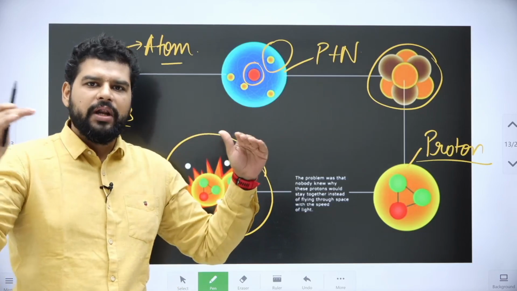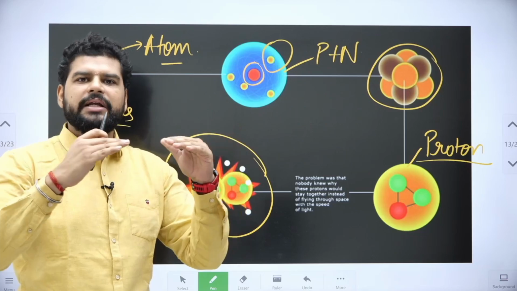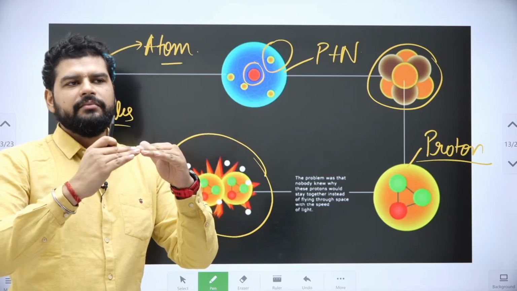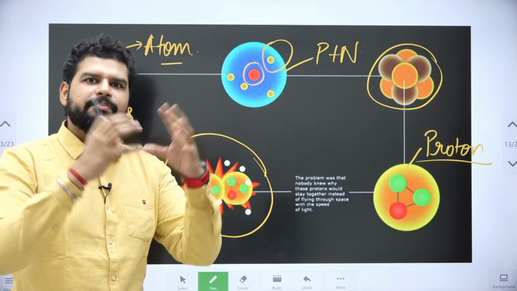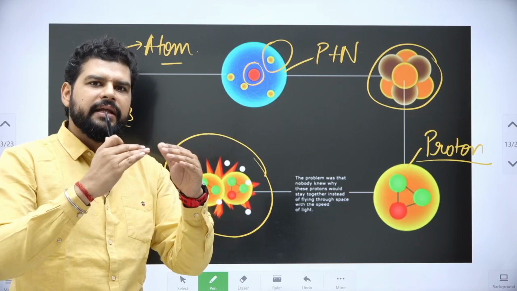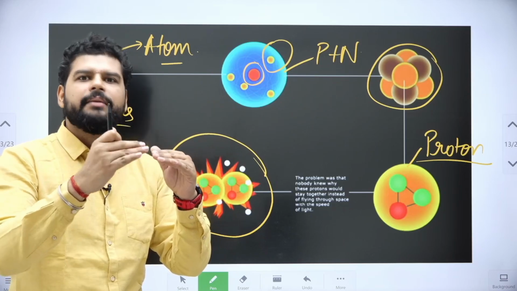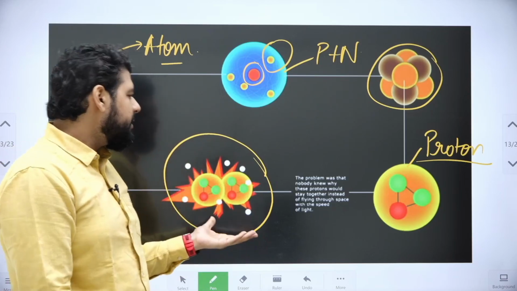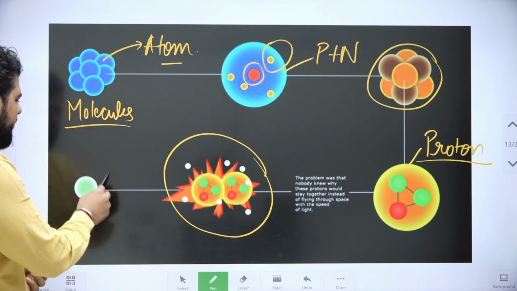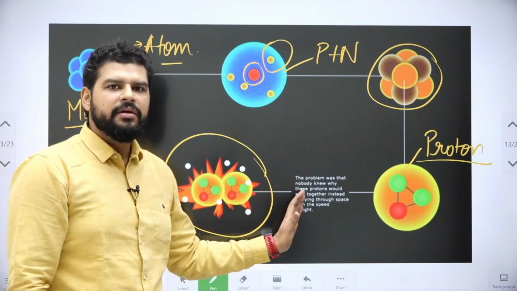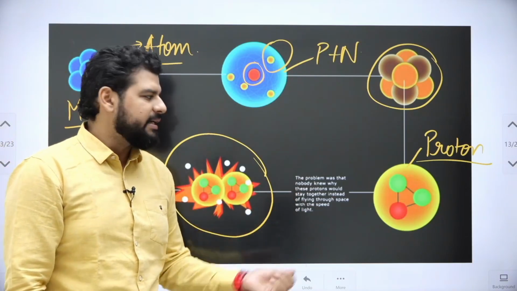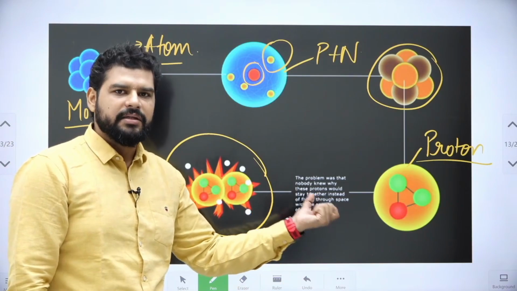So they collide particles at very high speed, close to the speed of light. The particles break, and then they try to understand what they are made of. From there, they realized that the Higgs boson exists, and that is the reason for the mass of the particles. That is why protons have mass.